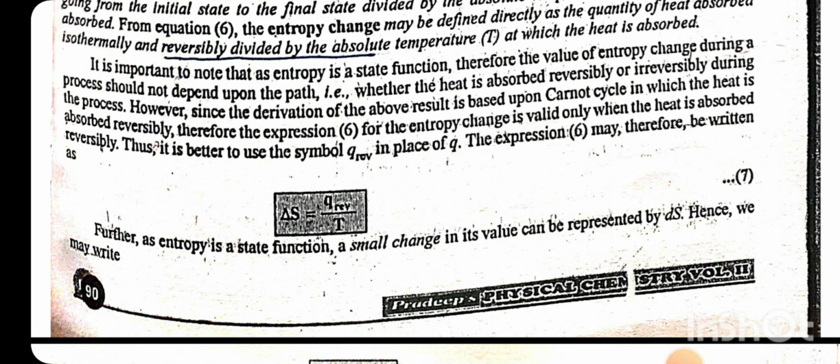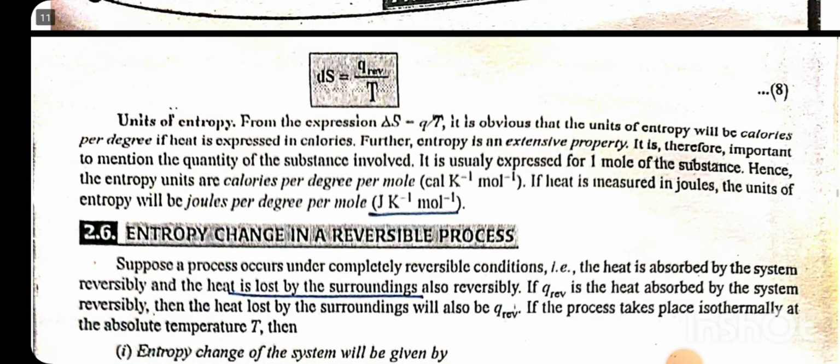Thus, it is better to use the symbol Q reversible in place of Q. The expression may therefore be written as delta S is equal to Q reversible by T. Further, as entropy is a state function, a small change in its value can be represented by dS. Hence, we may write dS is equal to Q reversible by T.